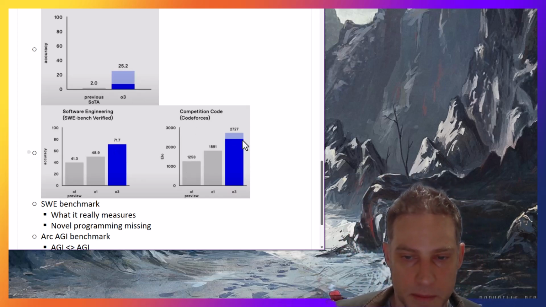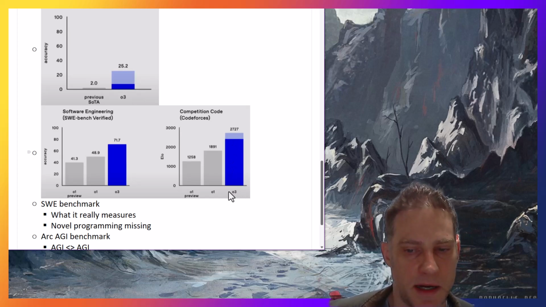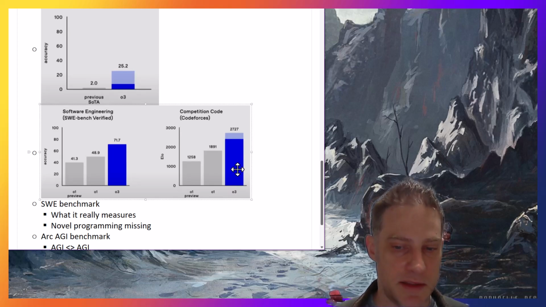So again, coding competition, and these are really impressive scores. To be clear, I think that they were talking about how even really top tier coders often don't get this level of a score.